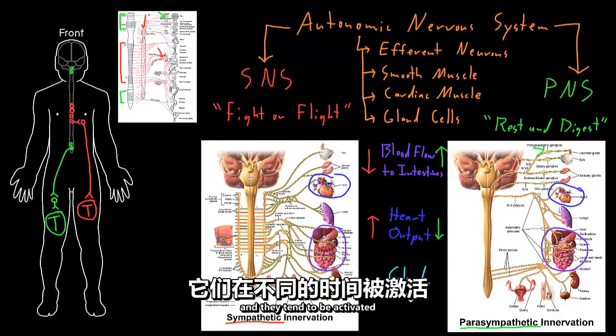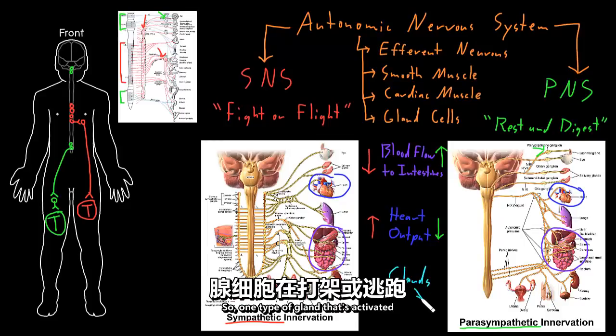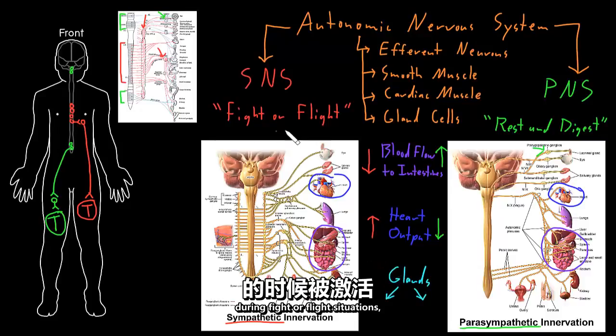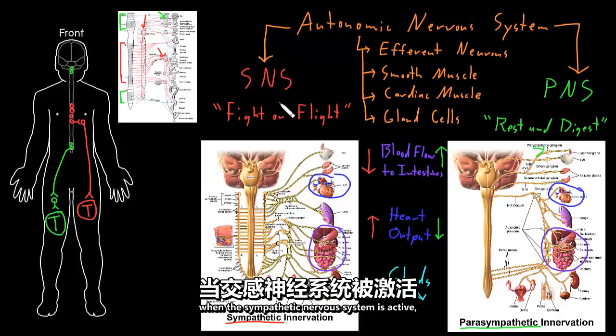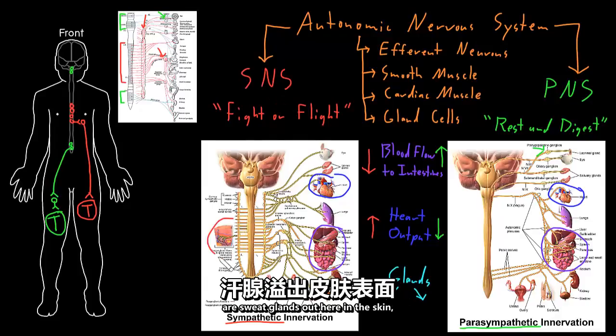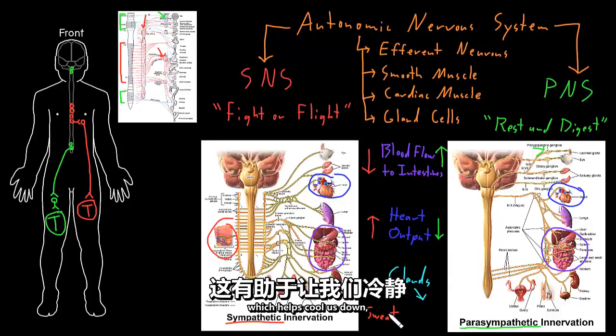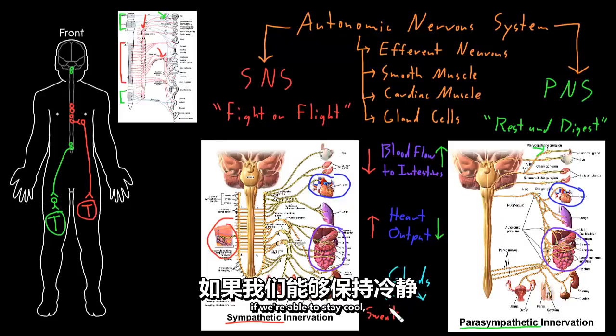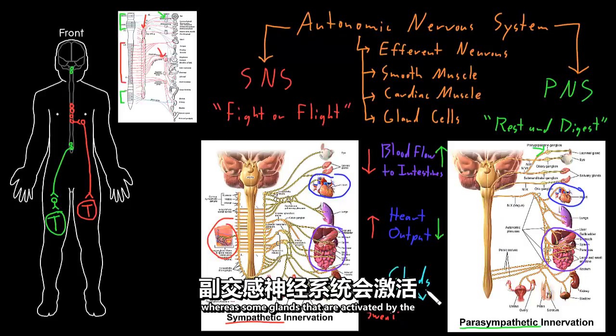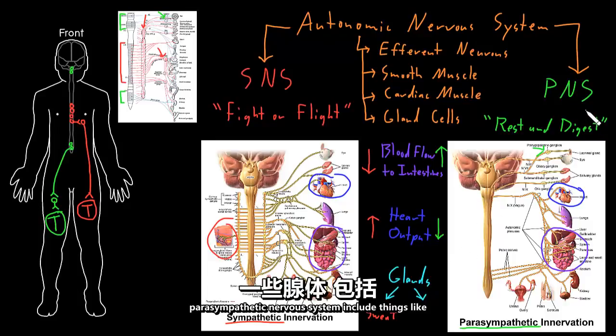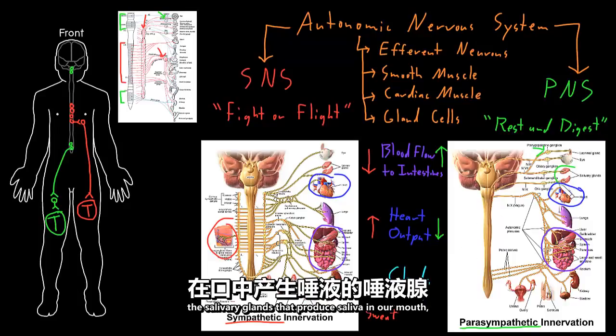And then if we think about gland cells, there's a bunch of different glands that the autonomic nervous system controls, and they tend to be activated kind of differently at different times. So one type of gland that's activated during fight or flight situations, when the sympathetic nervous system is active, are sweat glands out here in the skin. And the sweat glands are activated to secrete sweat, which helps cool us down, which increases our ability to move faster and farther if we're able to stay cool. Whereas some glands that are activated by the parasympathetic nervous system include things like the salivary glands that produce saliva in our mouth,